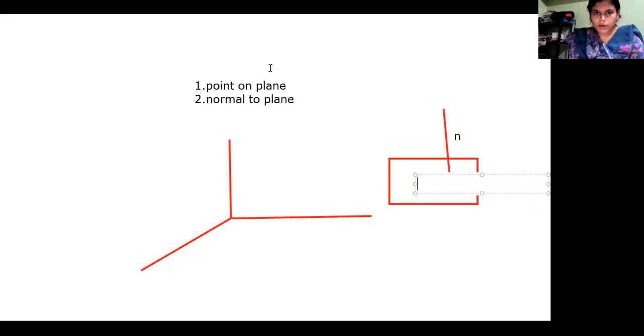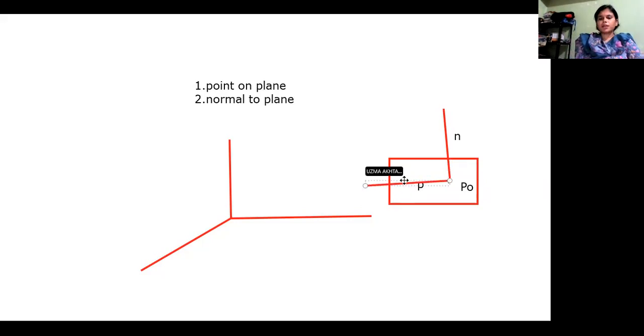Suppose here is our arbitrary point, say P. So an arbitrary point P, and this is the point P naught given to us. After joining these two, this is a normal to the plane. That means it will be perpendicular to each and every tangent on the plane.